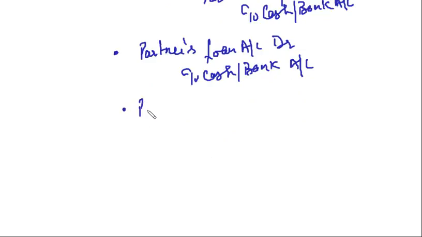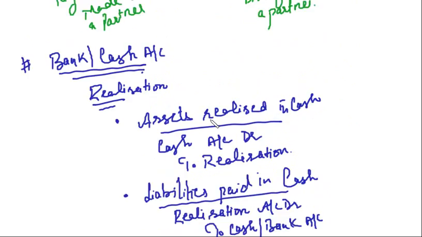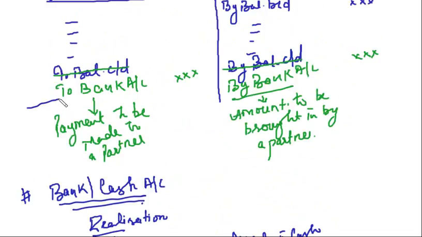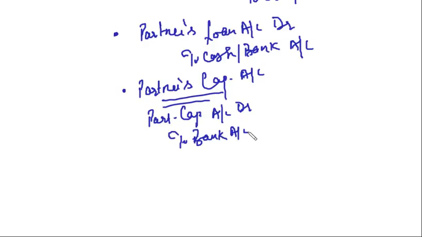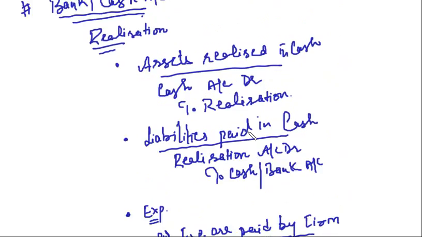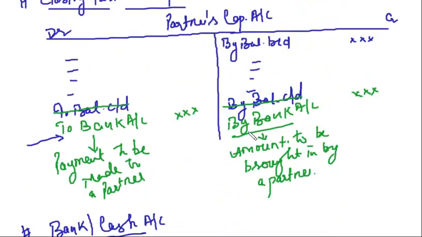Partners' capital accounts. We are closing the partners' capital account through cash or bank account. Clear? So this entry will be taken. It will be either partners' capital account debit to bank account, right? Clear?